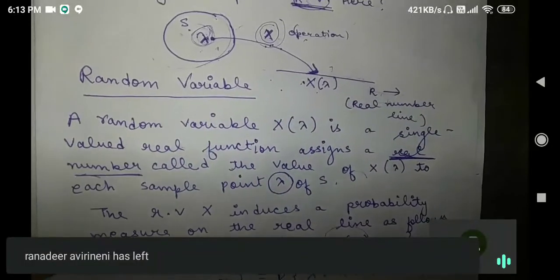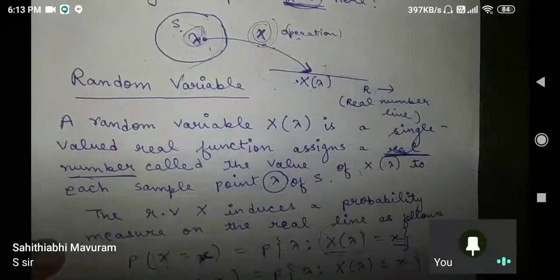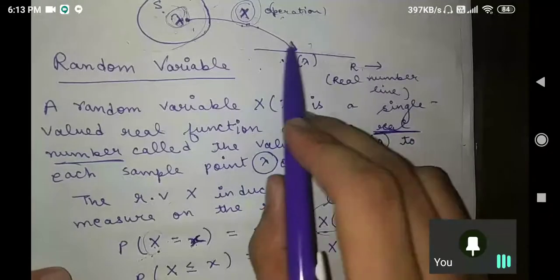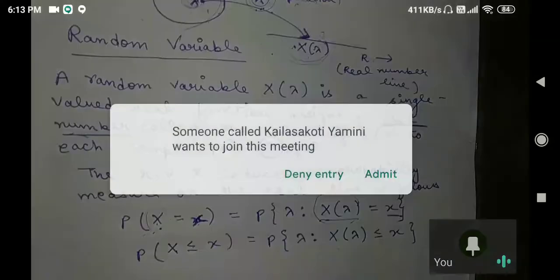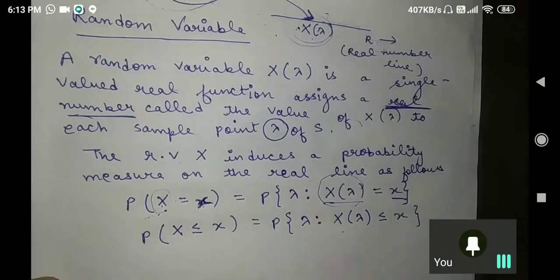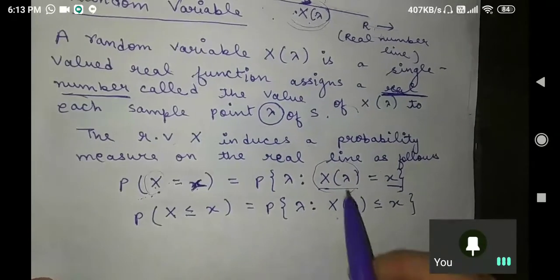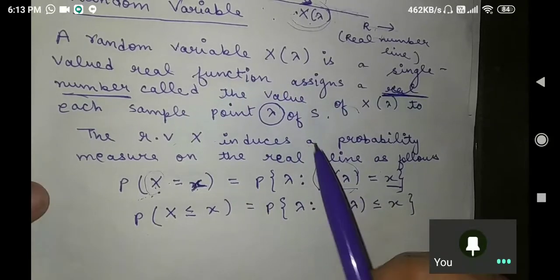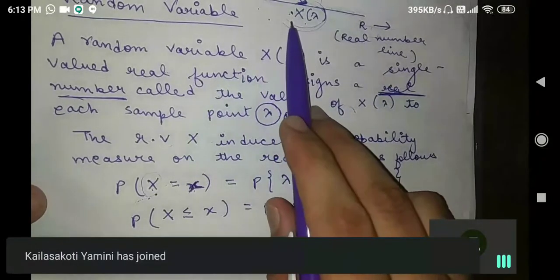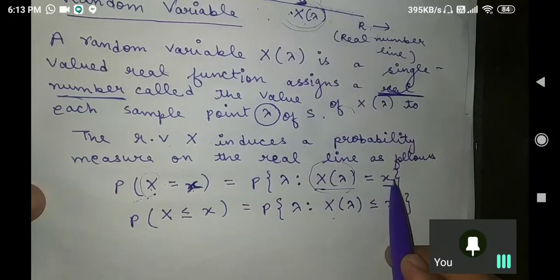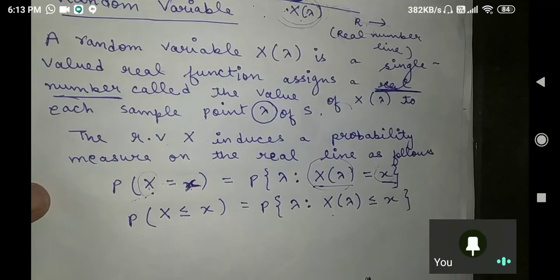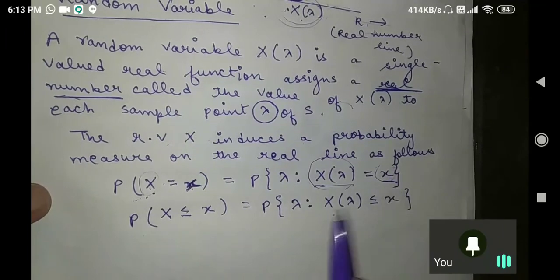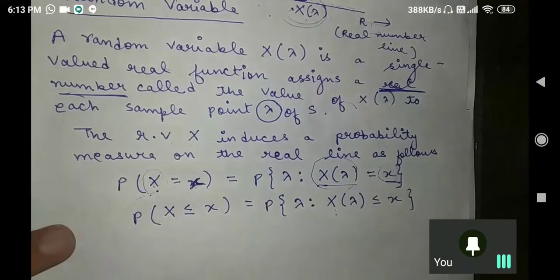Yes sir. Okay, so you have assigned a real value. Now what I am trying to say is that this X of lambda we are trying to define with a small x. Let us assume that this is the definition, that in order to represent your random variable capital X of lambda, it can be represented with a small x also. Later on you will see that we are talking in terms of small x only, and we are not writing X of lambda. Is that clear, Moguram?